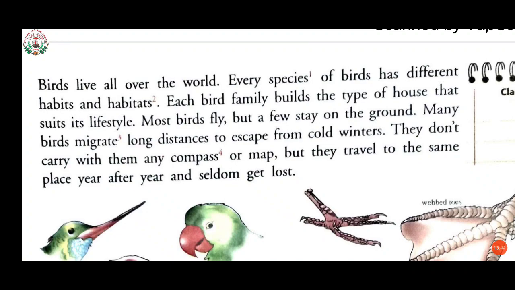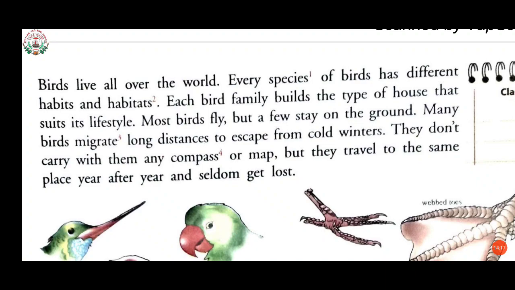Each bird family builds the type of house that suits its lifestyle. Now here it is given that a bird can build its house. You have seen many birds that build their nests, like hummingbirds, and many birds build different types of houses. We have seen the different types of nests that birds build for living their life.